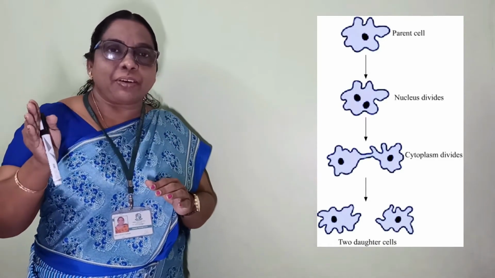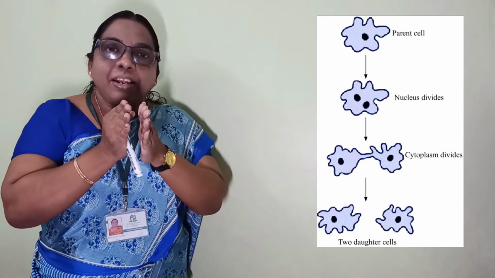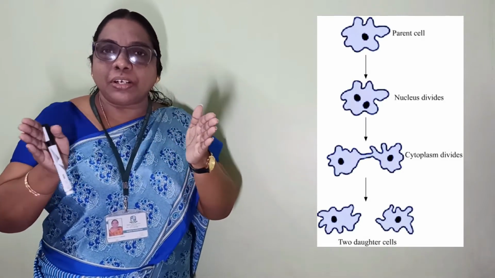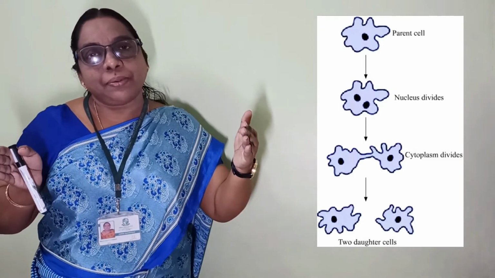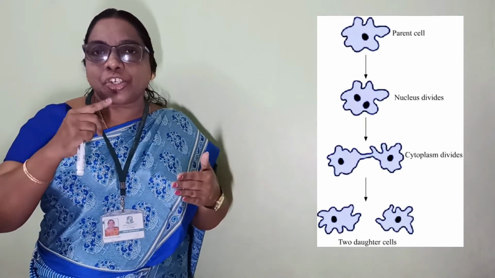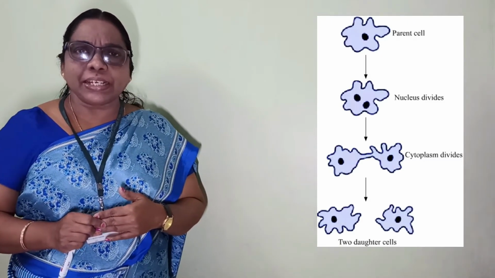And automatically what will happen, the cytoplasm which is present inside the nucleus is shuffled or moved towards the ends of the cell, and obviously then two daughter organisms will be produced. Okay, is it clear, children?